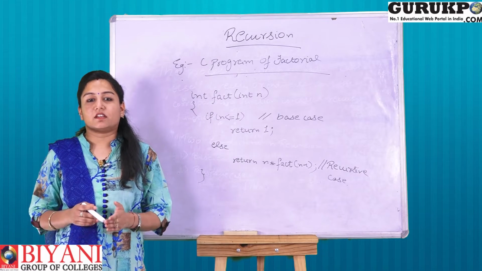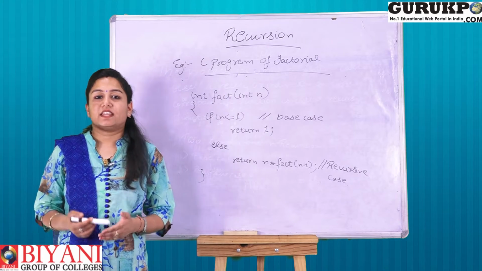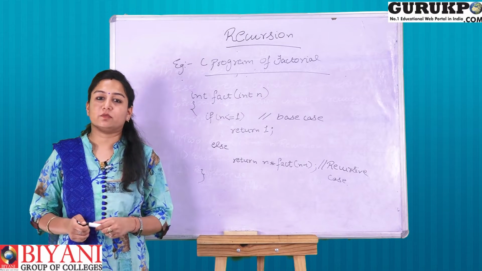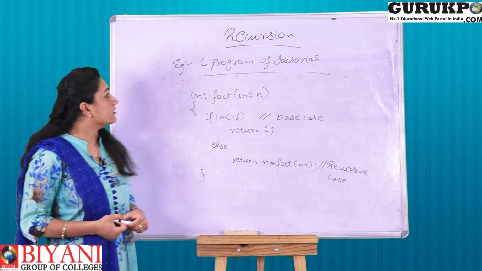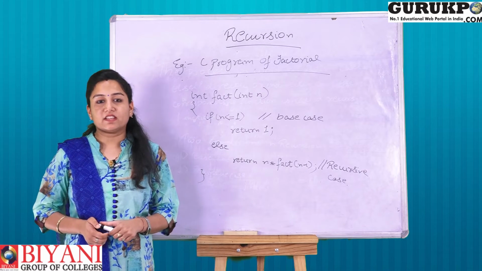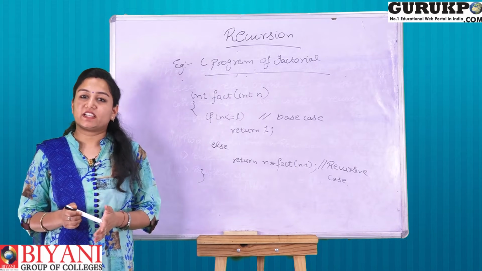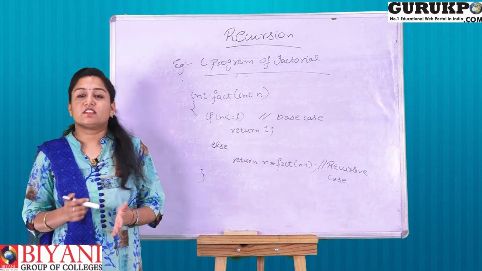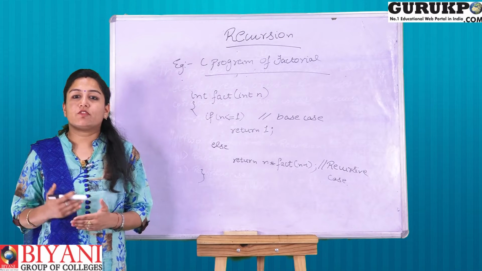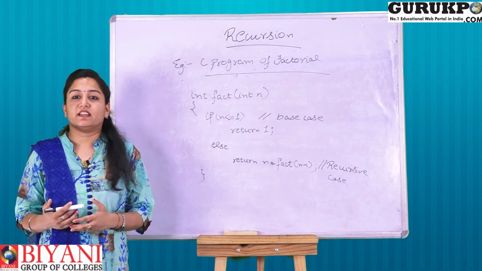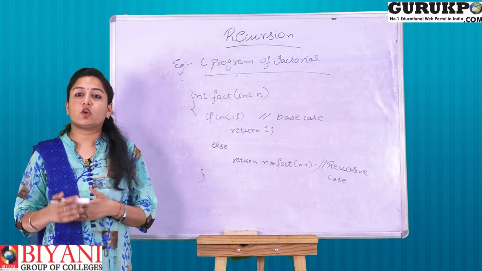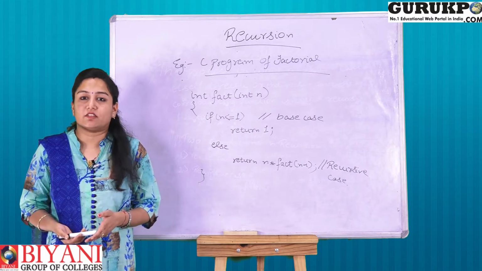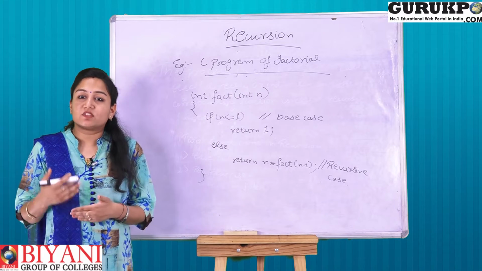In general, recursion means reoccurrence. That means reoccurrence of any process or any method is known as recursion. So, if we talk about recursion in the context of C programming or data structures, or any kind of programming language, recursion means calling of a single function repeatedly. But in recursion, the function is called by itself. That means function अपने आप को खुद से कॉल कर लेता है.